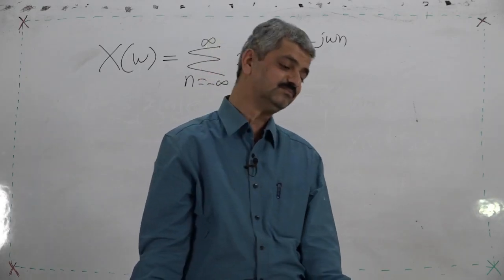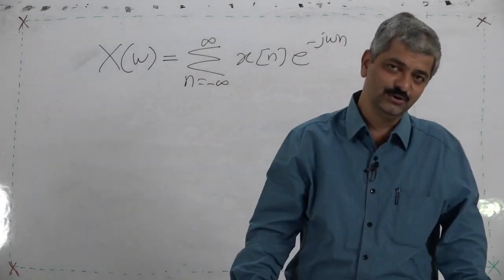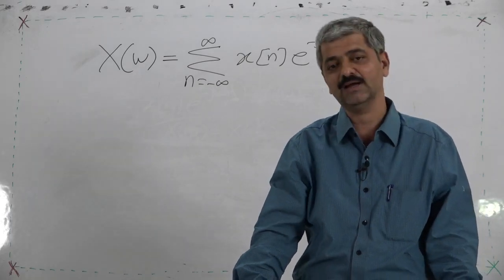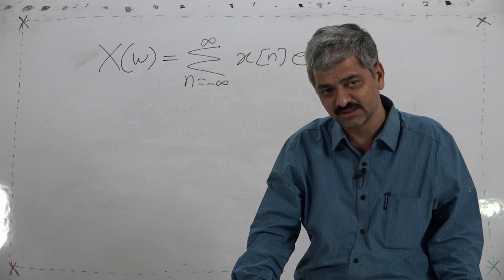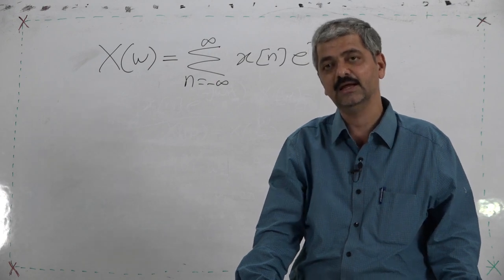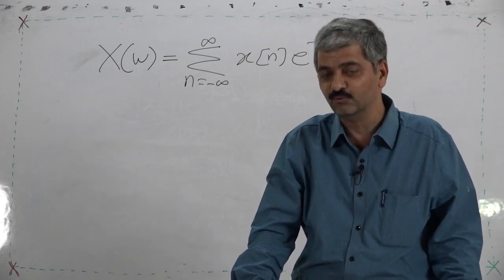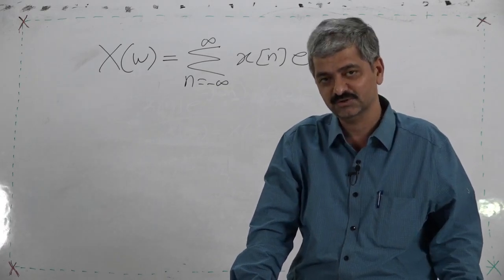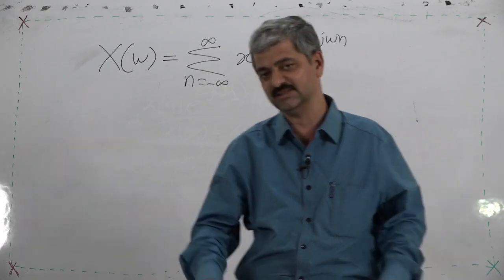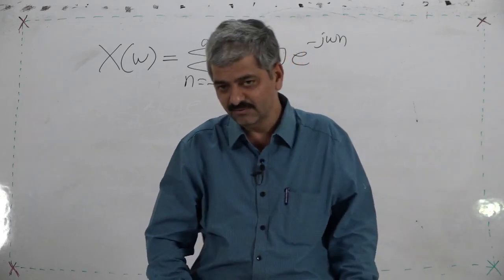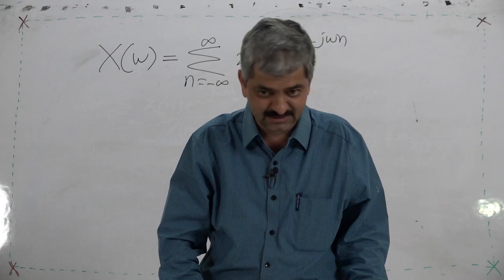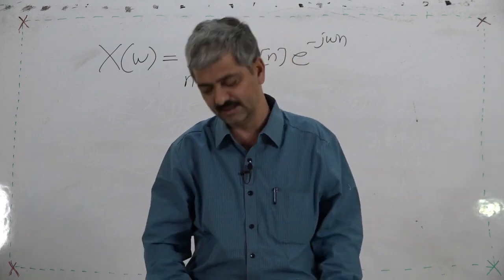That means from X(omega) you should be able to get back x[n]. X(omega) should contain the information in a form which is not obviously understood, but the information is there. Now we have to retrieve that information to get back x[n] from X(omega).